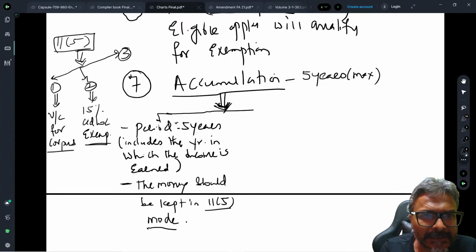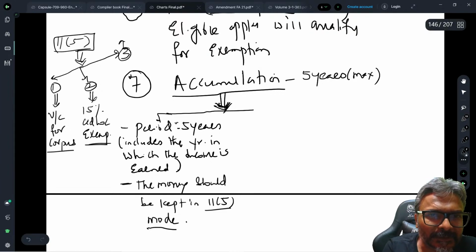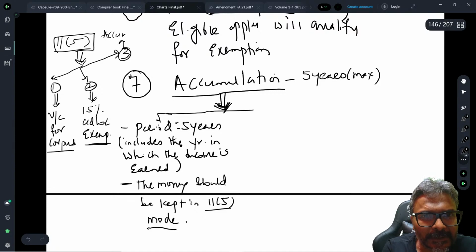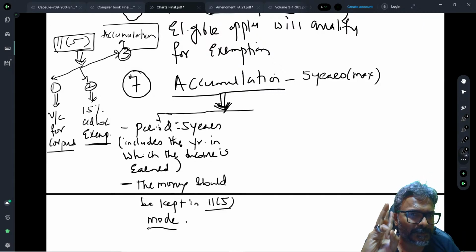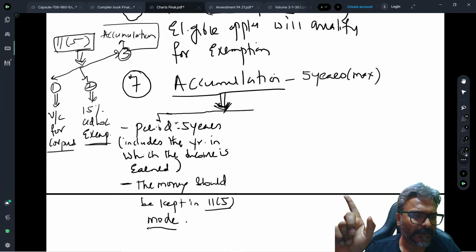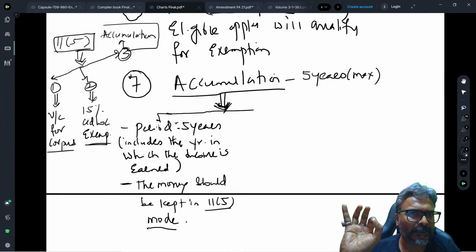And the last but not the least, 11.5 is on the accumulation option. In 3 places 11.5 is used, wherein the money needs to be deposited in the mode which is specified under 11.5. Okay, Ramakrishna? Thank you. So 11.5 mode, students, is in respect of this particular part. I hope that every one of you is clear about this proposition. So 11.5 has been used in 3 places, students. Did you all get this one?